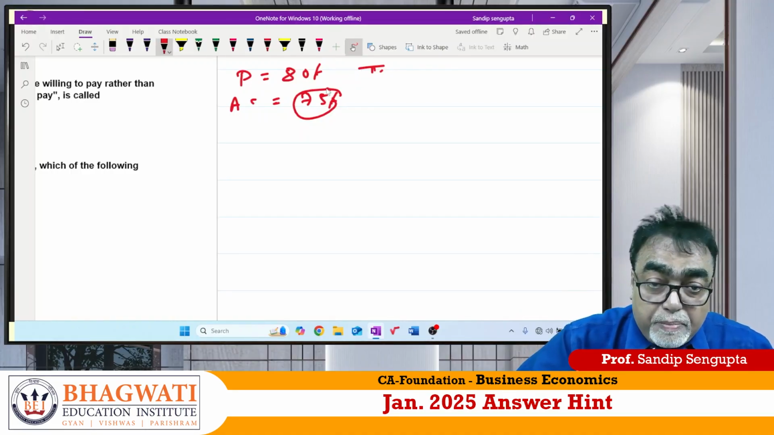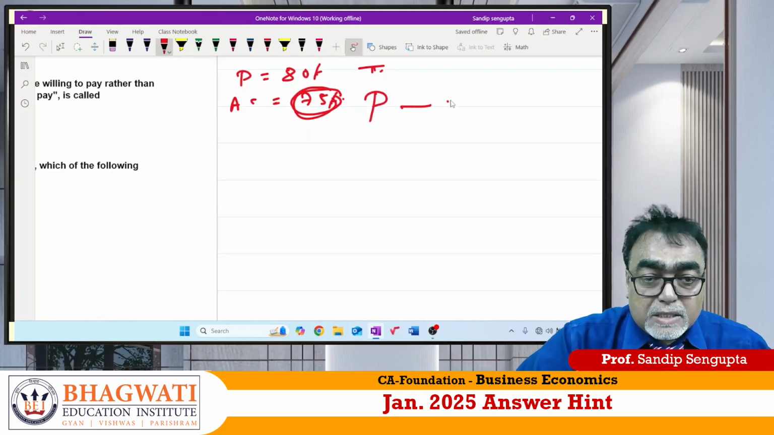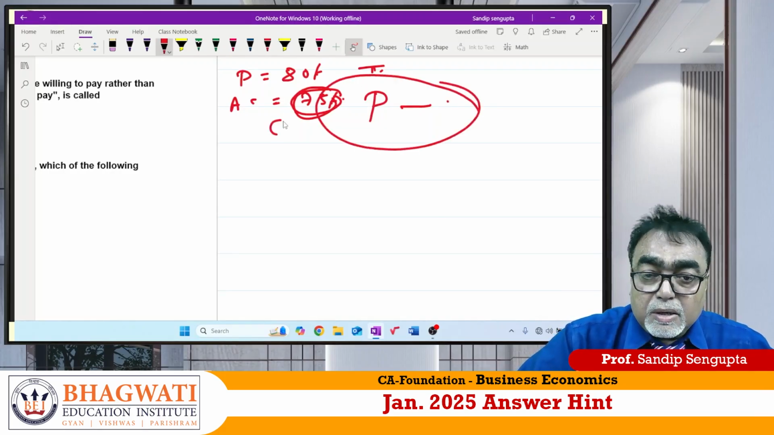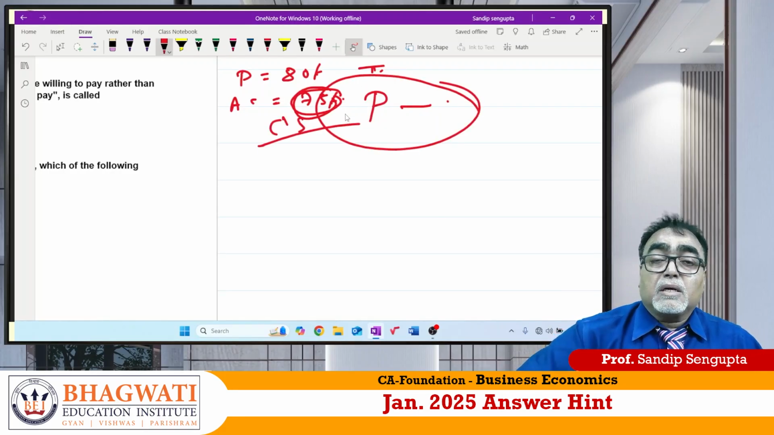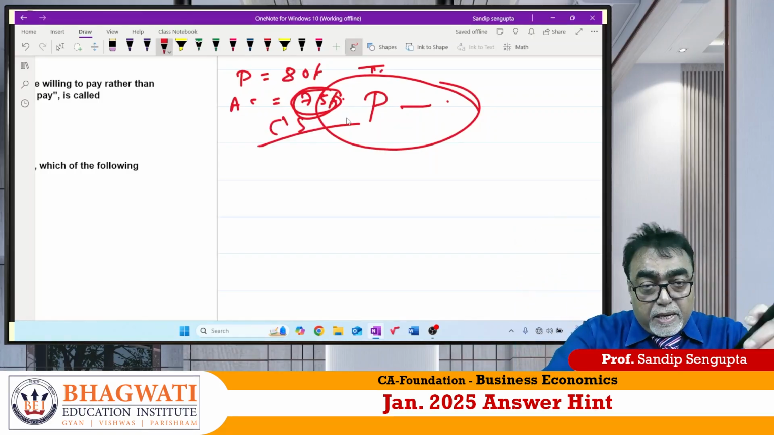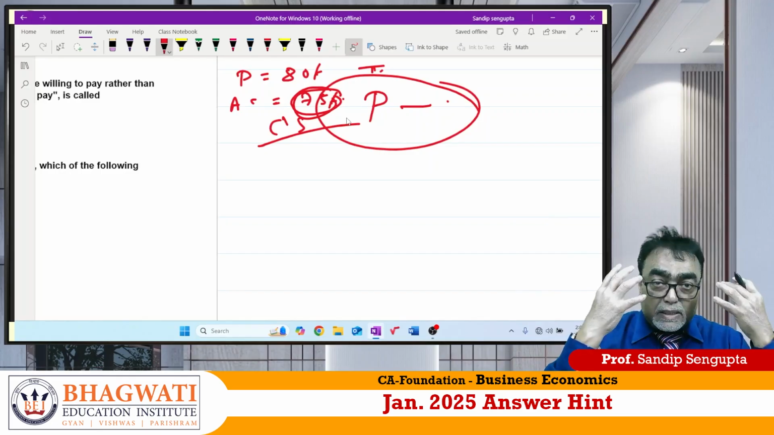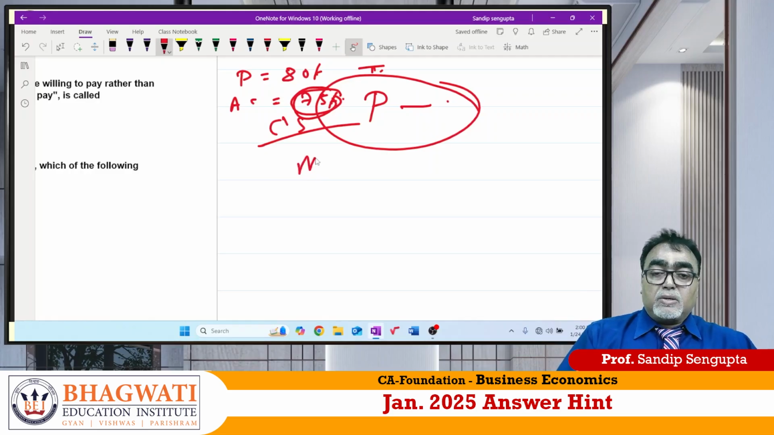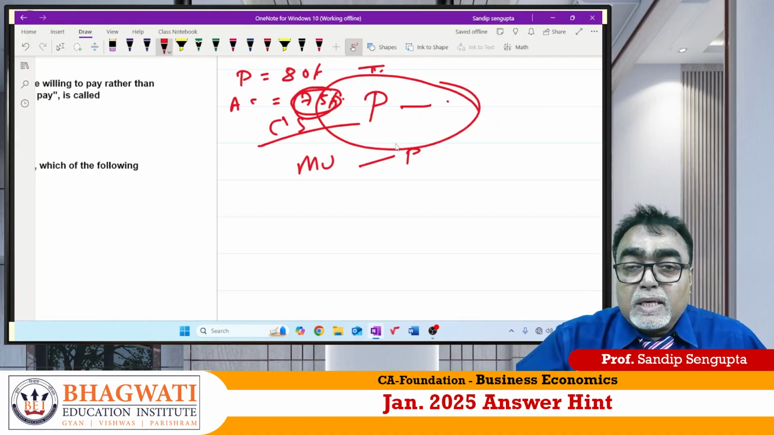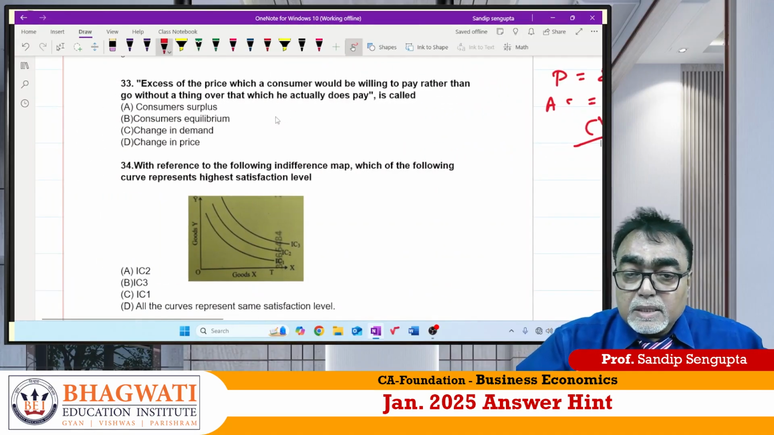Whereas what you actually pay is this. So intention is more money and actual payment is less money. That gap is nothing but consumer surplus. Consumer surplus is what? The gap between what consumers are ready to pay and what consumers actually pay. So ready to pay is MU, say marginal utility, and actual pay is price. So any difference should be known as consumer surplus. So here the answer is A.